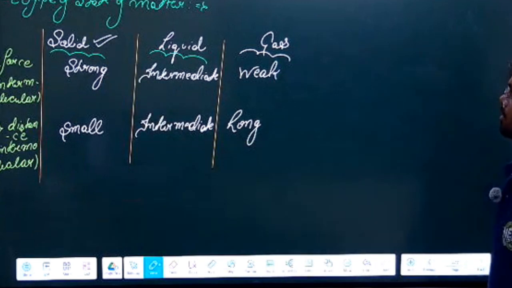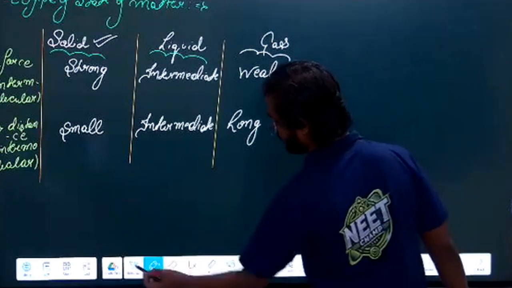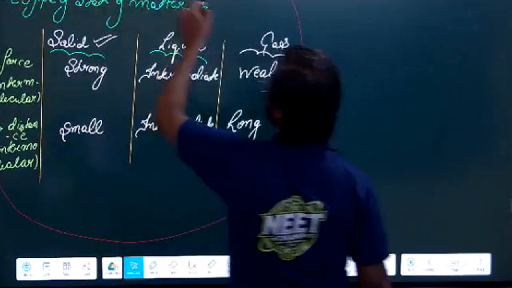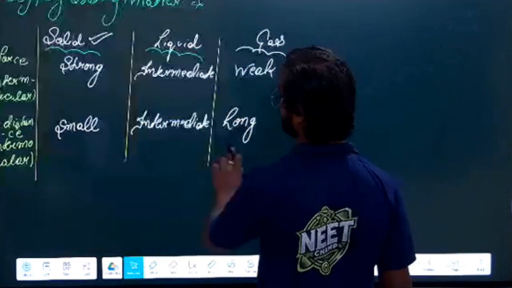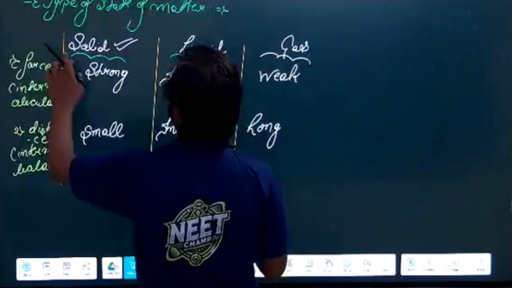Okay, now let us talk about the properties of solid. What are the important properties of solid? As we have seen, there are different states of matter, but let us talk about the important properties of the solid.